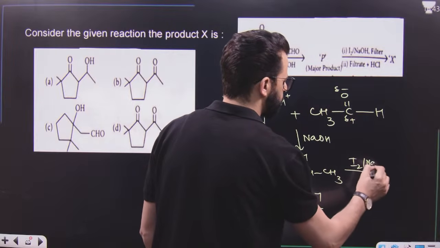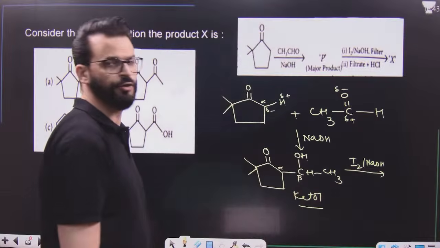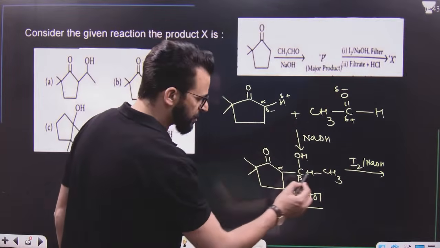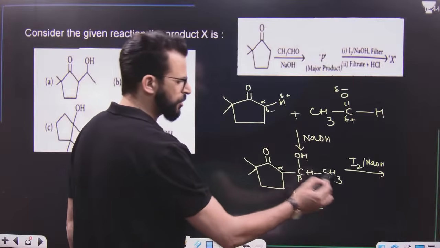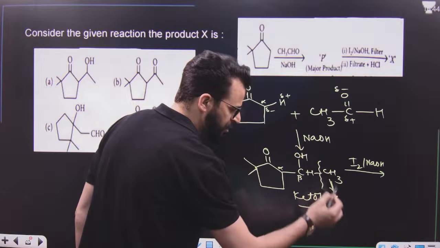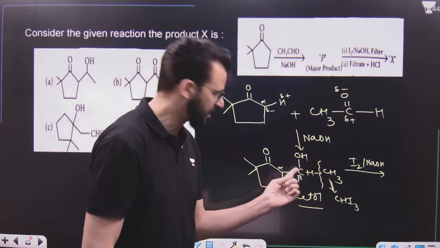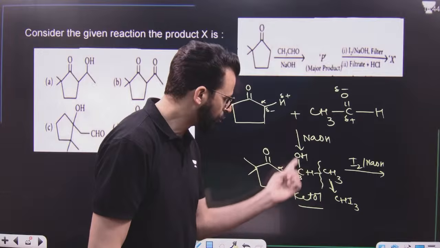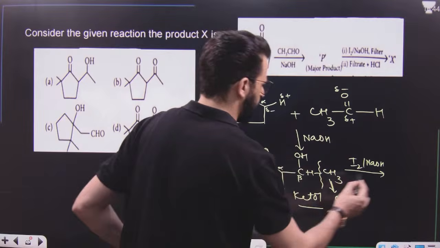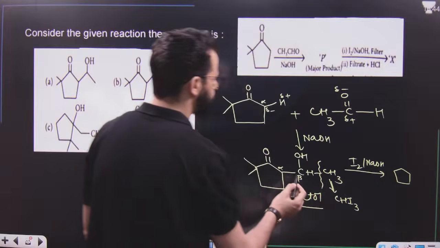And after that, when it is treated with I2 and NaOH, that means this is the iodoform reaction. And you know, this alcohol, CH3CHOH, shows the iodoform test. So what will happen? Just break this bond, convert this CH3 to CHI3, and convert this CHOH to CONa. That means it will result in the formation of this.